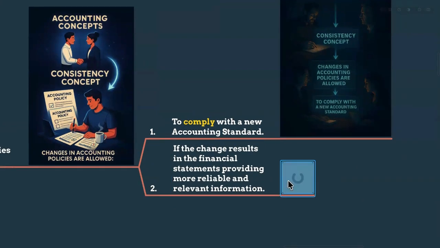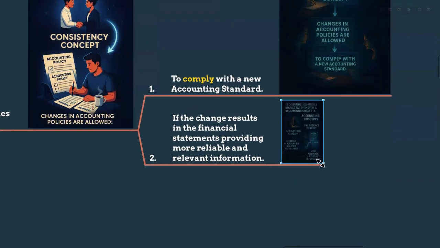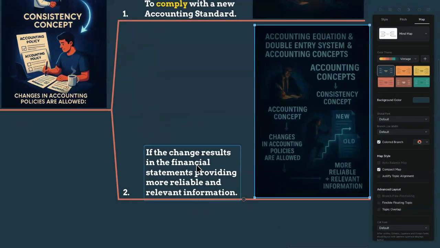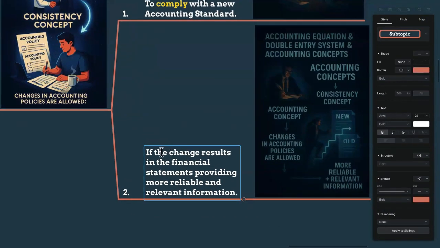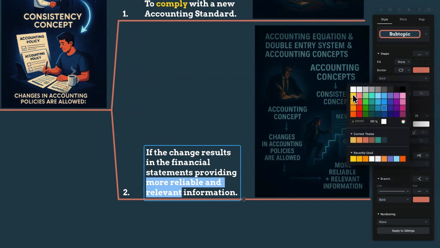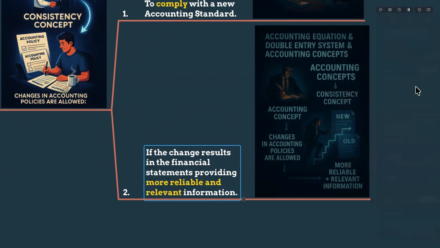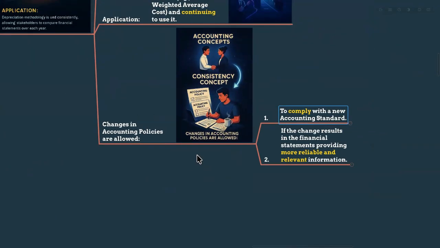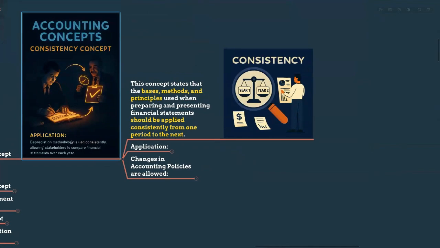There are no restrictions. As well, you can change your accounting policy or accounting method from one to another if the change results in the financial statements providing more reliable and relevant information. Because of your accounting method change, it is going to give more reliable and relevant information to the decision makers, then you can change. So these are the only two situations you must know when you can change the accounting policy, my dear.